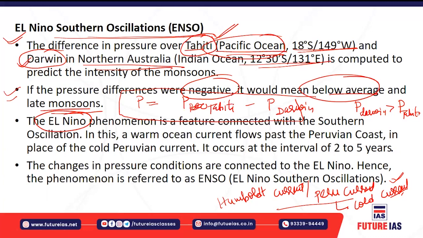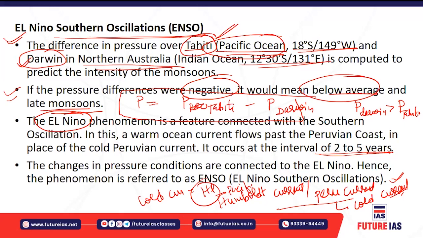Now what happens is, during El Nino, this colder current is replaced by the warm current, right? This reversal, the replacement of the cold current by the warm current, happens in the interval of around 2 to 5 years. This causes changes in the pressure conditions. If there is a cold current, that means you will have high pressure in the Pacific Ocean. That means from the Pacific Ocean towards the Indian Ocean, from high pressure to low pressure, good rainfall.